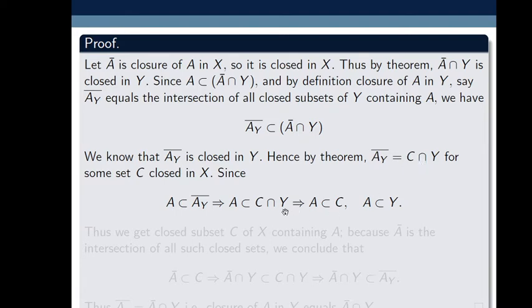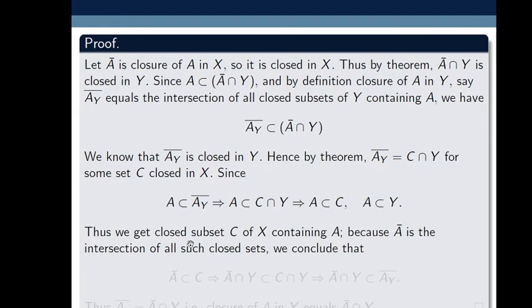This implies A is contained in C. Thus we get a closed subset C of X containing A. Because closure of A is the intersection of all such closed sets, we conclude that closure of A is contained in C. So as closure of A is contained in C, this implies closure of A intersect with Y is contained in C intersection Y, but the value of C intersection Y is closure of A_Y. So closure of A intersecting with Y is contained in closure of A_Y.